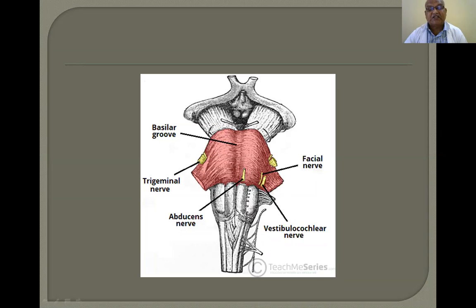So, the ventral surface of the pons, or basilar part, is the same at all levels because the pyramid is continuous above. Fibers are coming from the cerebral cortex into the pyramid. They are motor fibers. Whereas the dorsal or tegmental part varies at the upper level, this level and this level.